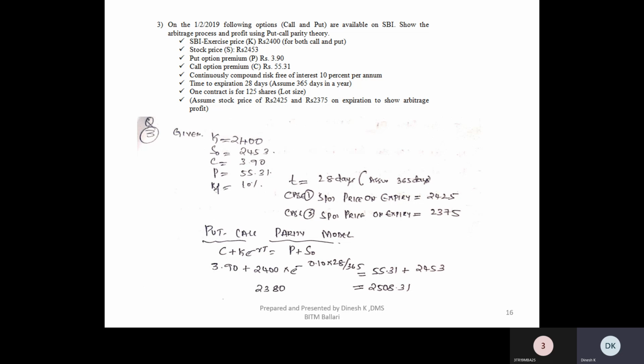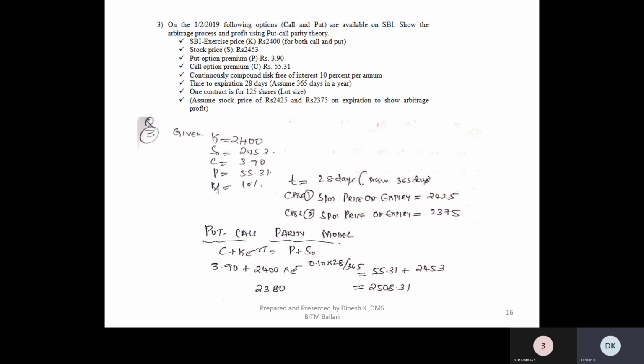So continuously compounding risk free rate of interest, RF, is 10% per annum. So the risk free rate prevailing in the market is 10% per annum. Time to expiry of the contract is 28 days, and it asks to assume 365 days in a year. Fine. So one contract has 125 shares. Additional information is given as one contract value equals 125 shares.